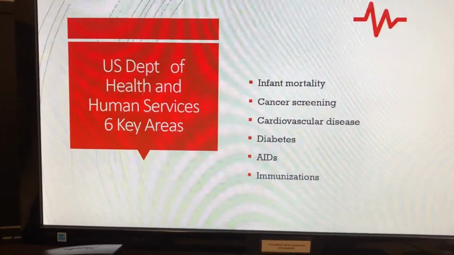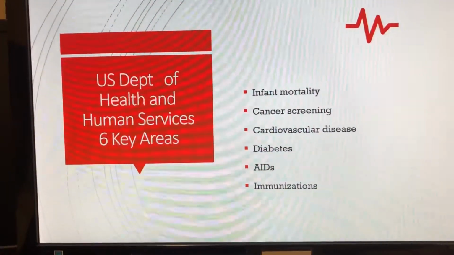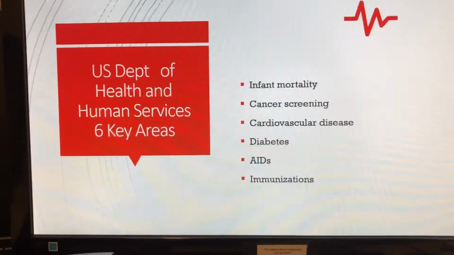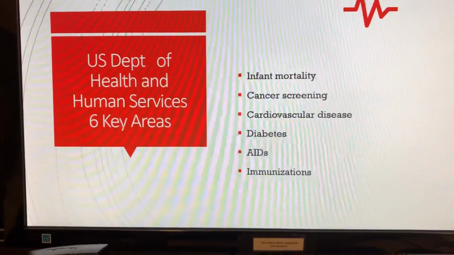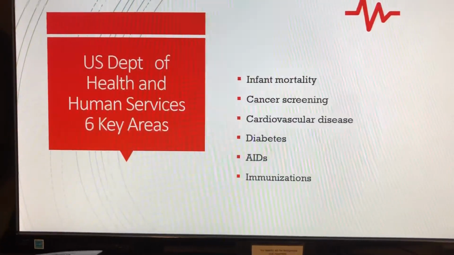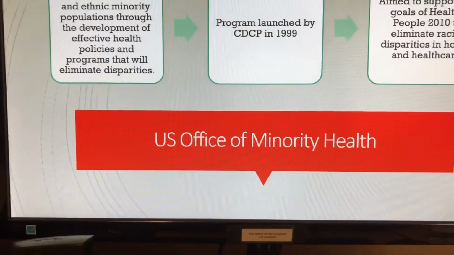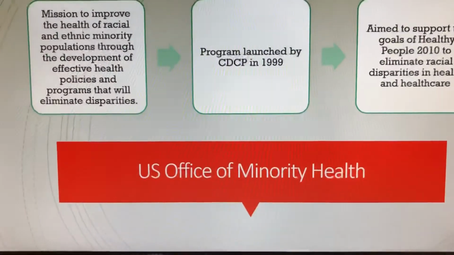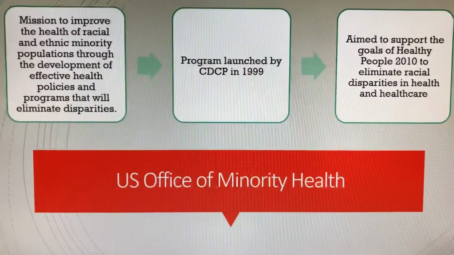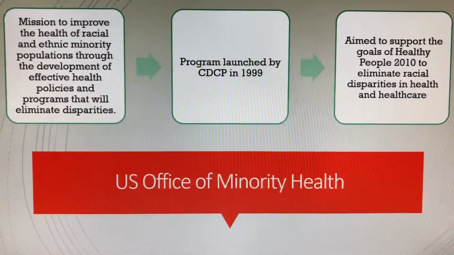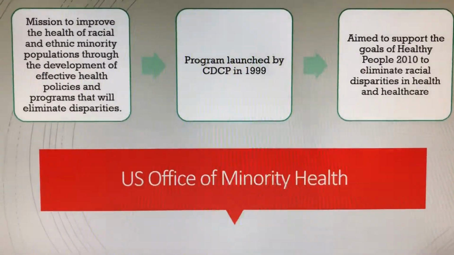The U.S. Department of Health and Human Services has 6 key areas in their initiative: infant mortality, cancer screening, cardiovascular disease, diabetes, AIDS, and immunization. They offer free health screening and free vaccinations for children. The U.S. Office of Minority Health mission was implemented to improve the health of racial and ethnic minority populations through the development of effective health policies and programs that will eliminate disparities.